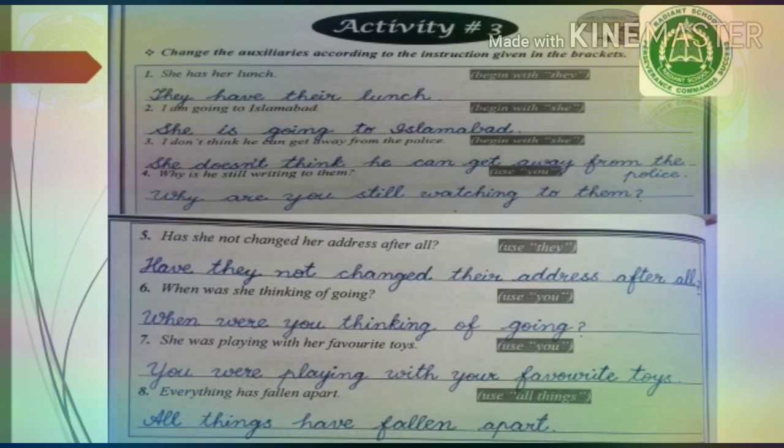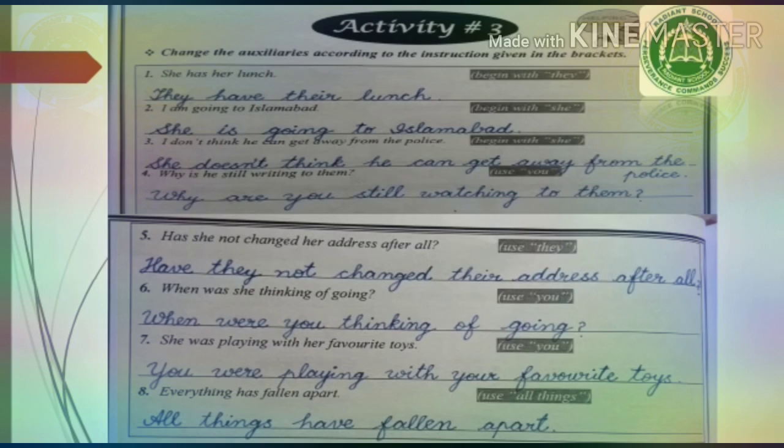Number 3, I don't think he can get away from the police. What you have to do, begin with she. So when you change the subject from I to she, we will not use don't think. Don't comes with the plurals and I. So we'll change the verb into singular verb. She does not think he can get away from the police.